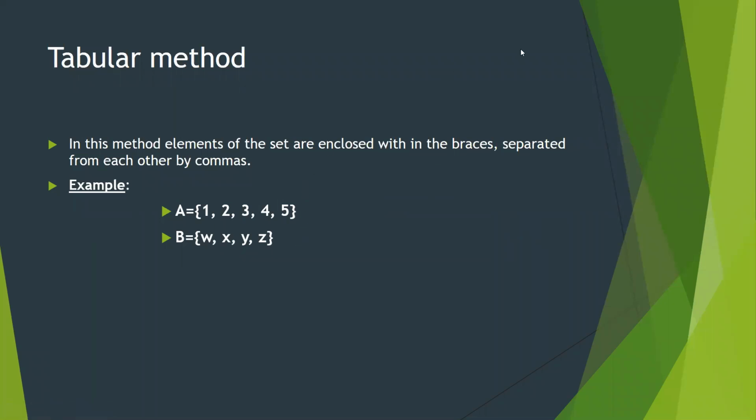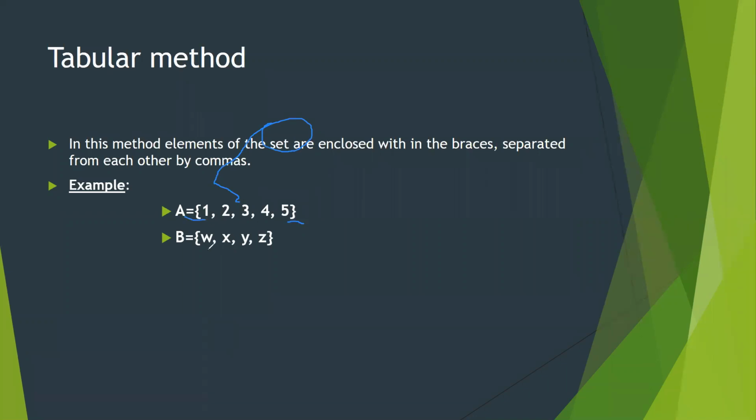What are the rules? Number one, elements are not allowed to repeat. Number two, they are separated by commas. Number three, the braces must be curly brackets. We are only allowed to use curly brackets for sets.